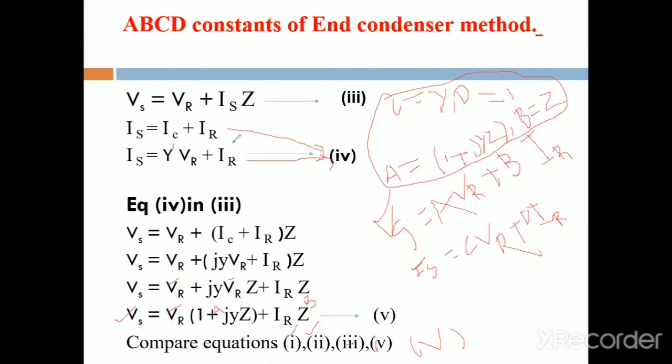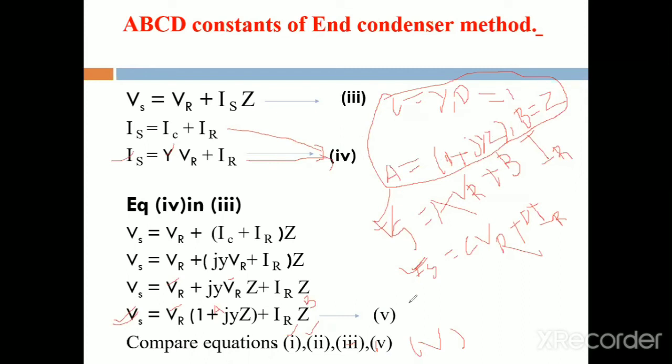While comparing this Is equation and this Vs equation with the generalized equations for Vs and Is, we obtain A is equal to 1 plus YZ by 2 and B is equal to Z. Next, C is equal to Y, next D is equal to 1. These are the ABCD constants in the case of a nominal T method.